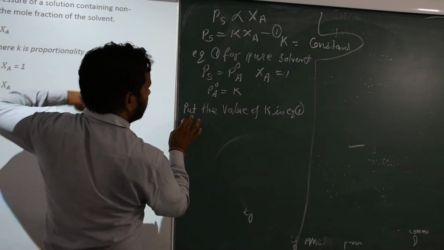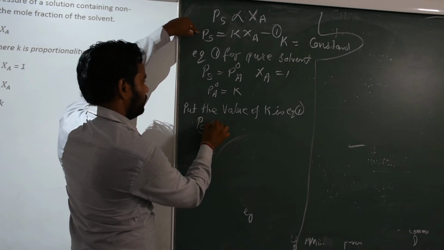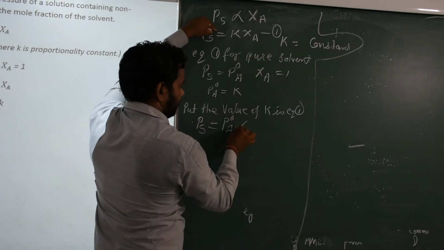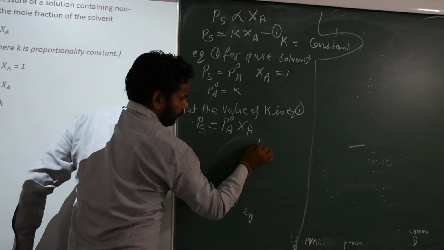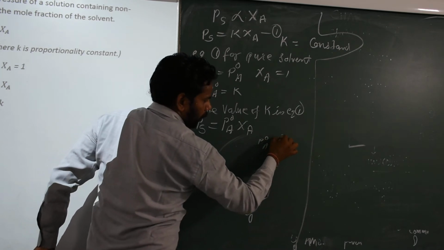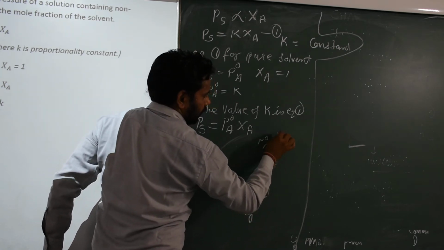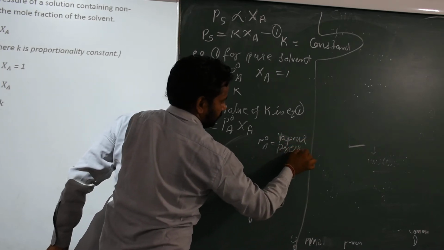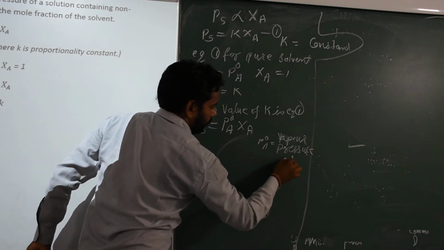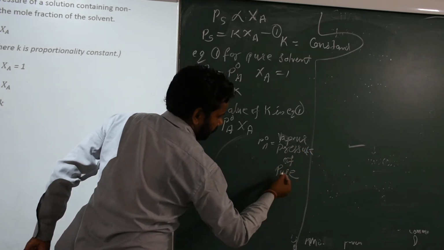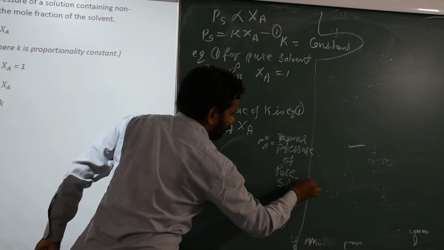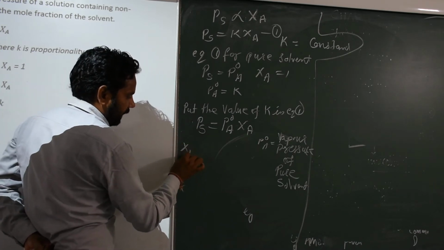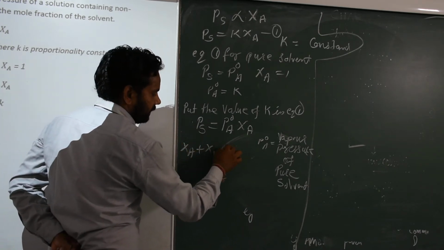in equation 1. Where is equation 1? Here: PS is equal to K value, which is P0A, times XA. Here P0A is the vapor pressure of the pure component, the pure solvent. Then, according to the definition of solutions, we know that XA plus XB is equal to 1.